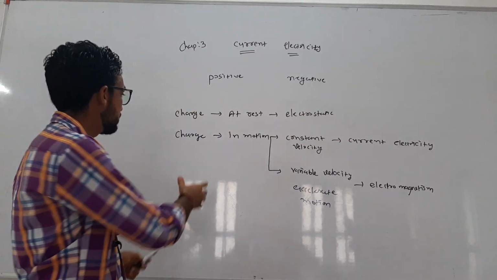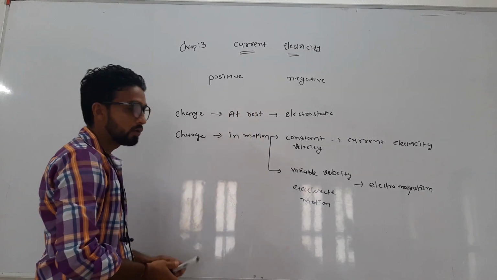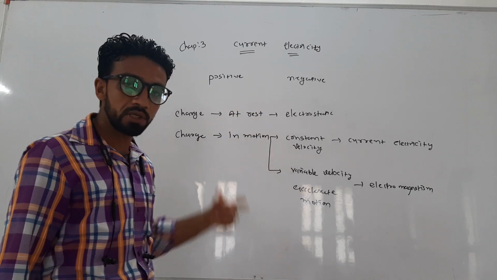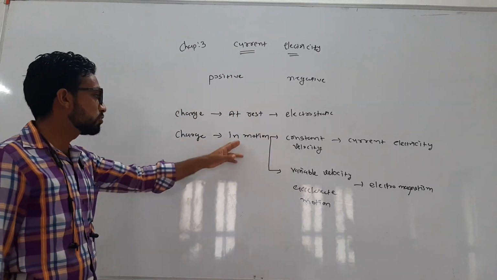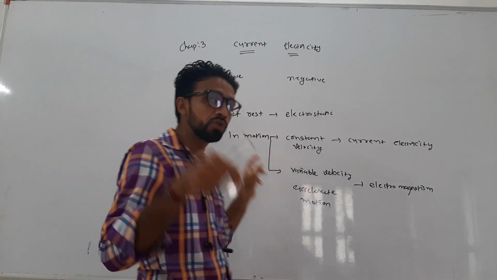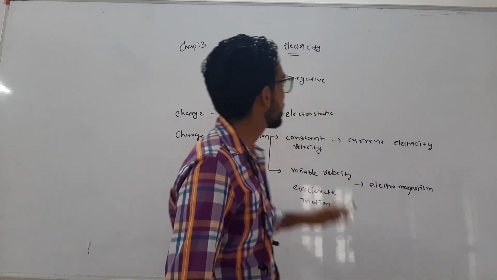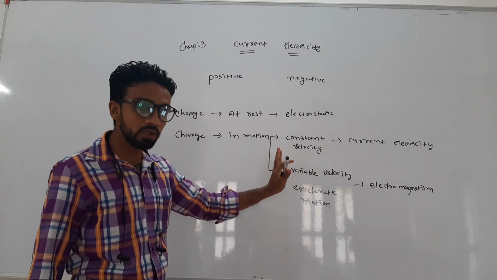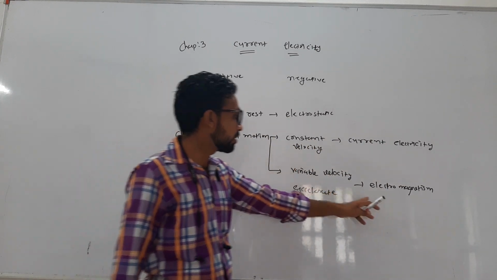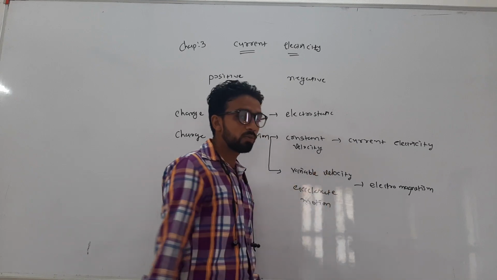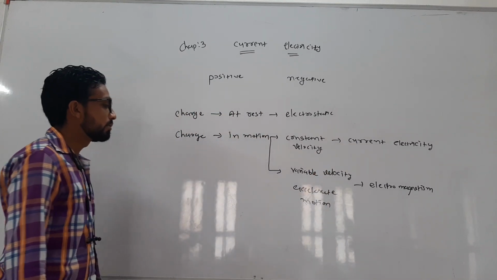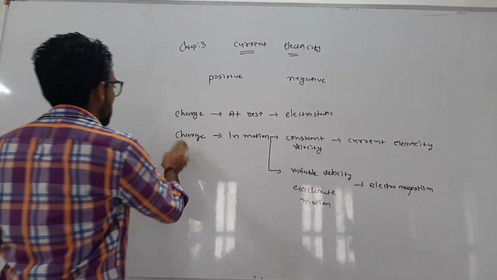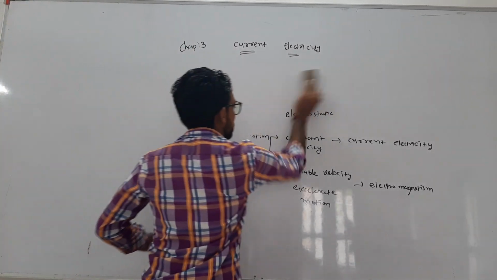Okay, so charge may be in motion or at rest. When charge is at rest, the branch is electrostatics, which deals with stationary charge. Now charge is in motion. Whenever charge is in motion, that constitutes electric current. So this is current electricity when charge moves with constant velocity, and electromagnetism when the velocity of charge varies with time, that is accelerated motion. Now we start our chapter number 3, current electricity.